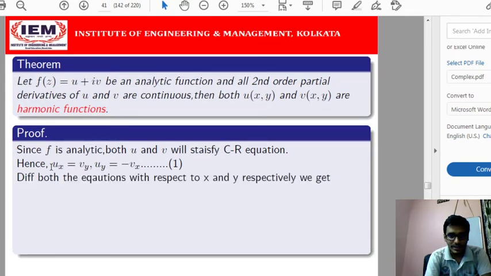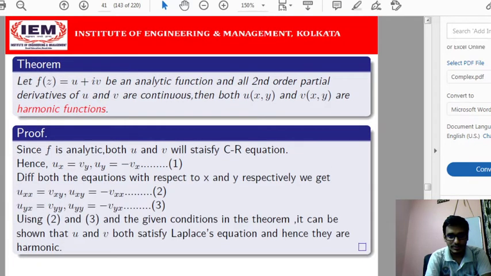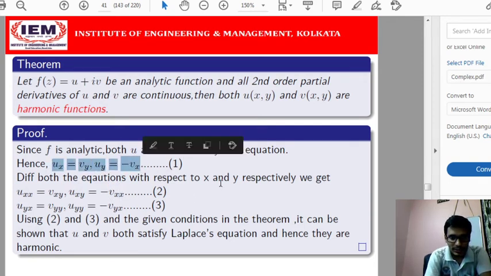Now if we differentiate the first equation partially with respect to both x and y, then whatever we get: differentiating partially with respect to x, u_xx will be v_yx. If we differentiate it partially with respect to y, we will get u_xy equals minus v_xx. Now if we differentiate the second equation partially with respect to x, we will get u_yx will be minus v_xx, and if we differentiate it partially with respect to y, we will get u_yy equals minus v_xy.